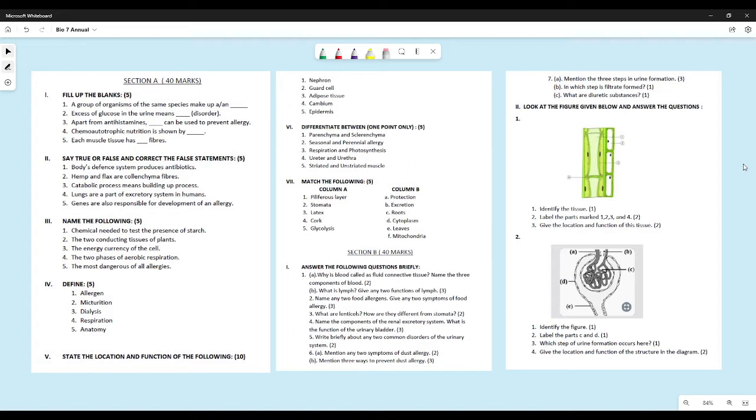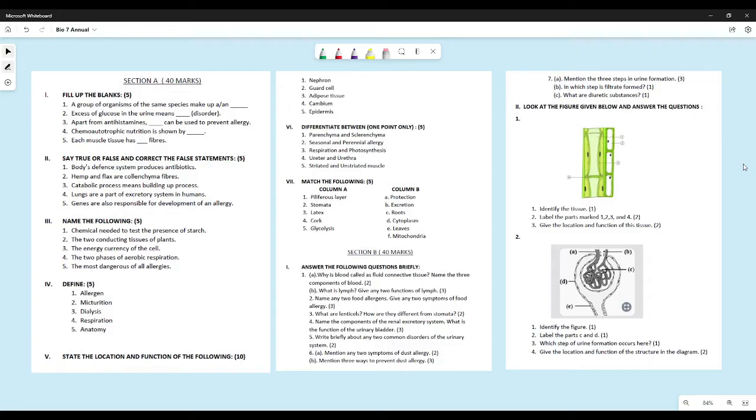Now let us talk about state true or false and correct the false statements. Body's defense system produces antibiotics. False. It produces antibodies. So that is why you need to read the question very carefully. Hemp and flax are collenchyma fibers. No. False again. They are sclerenchyma fibers. Catabolic processes mean building up process. Wrong. Anabolic processes mean building up process.